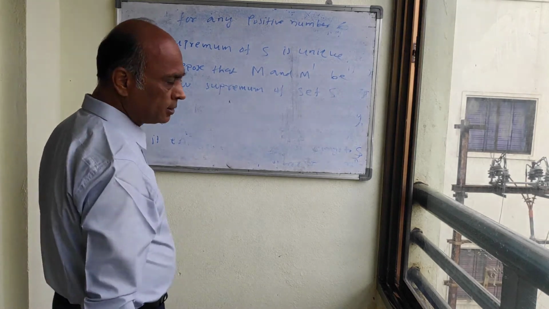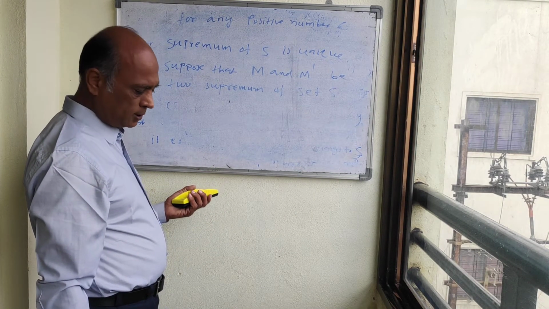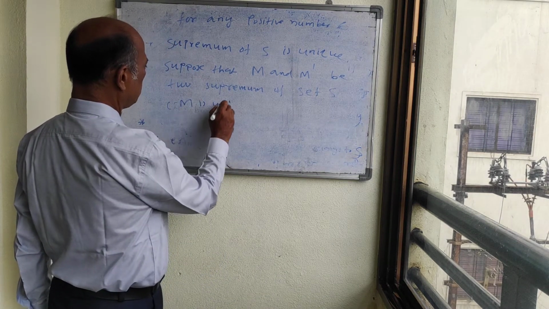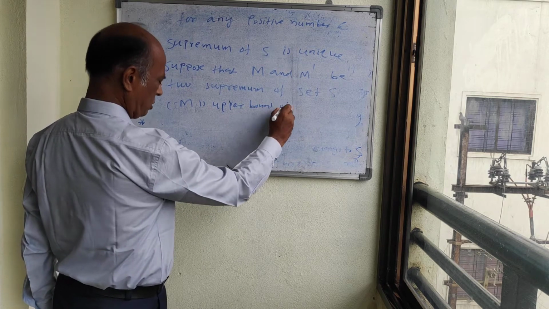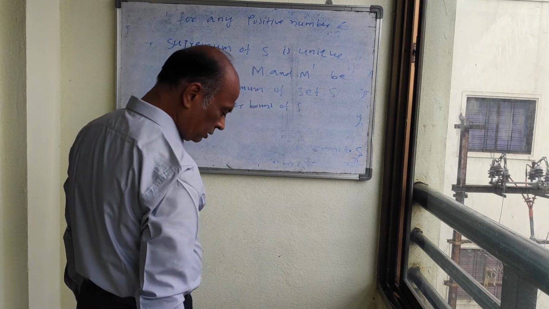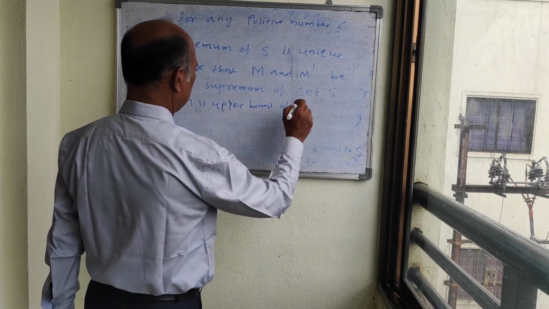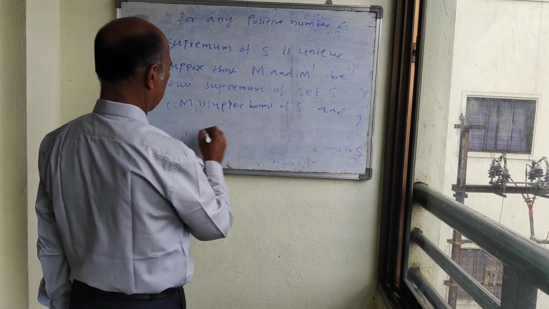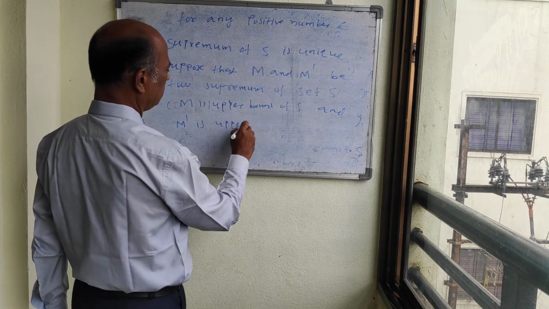As M is the least upper bound, the supremum, M must be an upper bound of S, and M dash is also an upper bound.